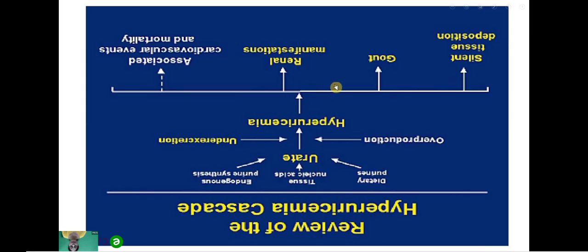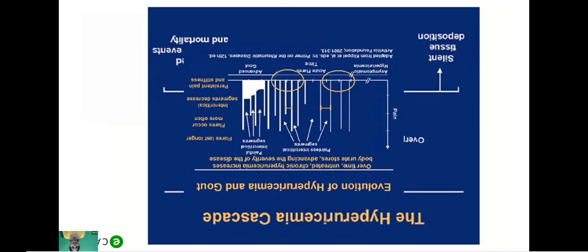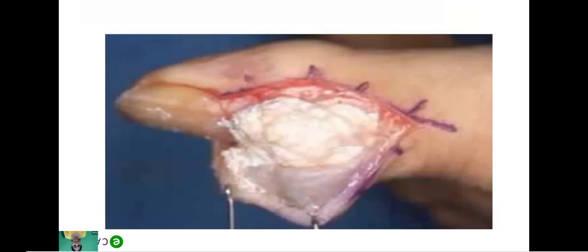What types of diseases are caused by hyperuricemia? Like silent tissue deposition, gout, renal manifestation, associated cardiovascular events, and mortality. So the hyperuricemia cascade, evolution of hyperuricemia and gout: over time, untreated chronic hyperuricemia increases body urate stores, advancing the severity of the disease, right? See here what happened.